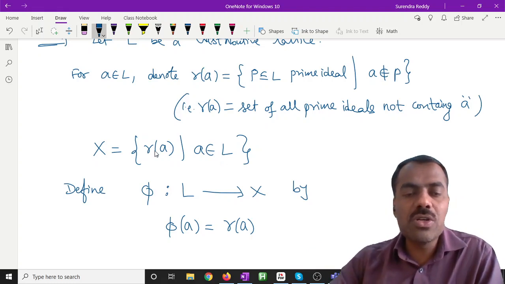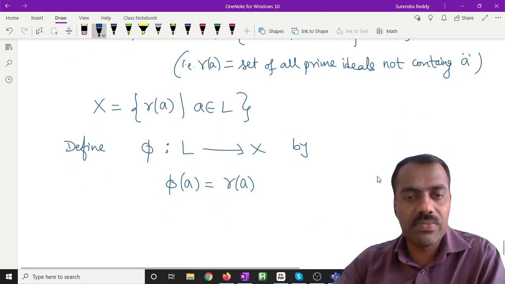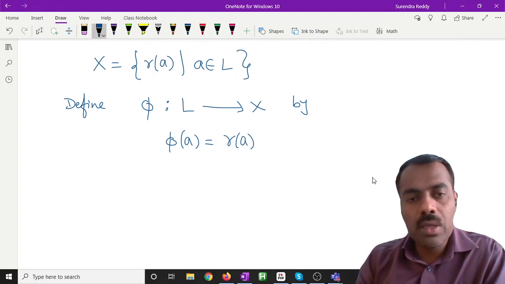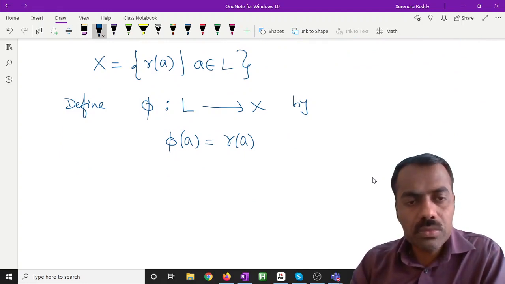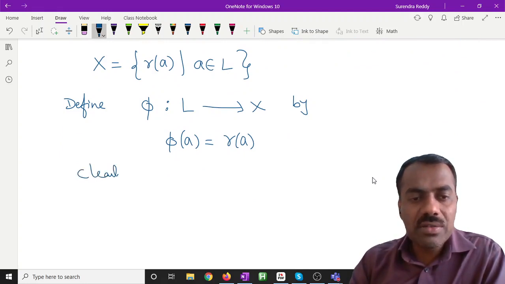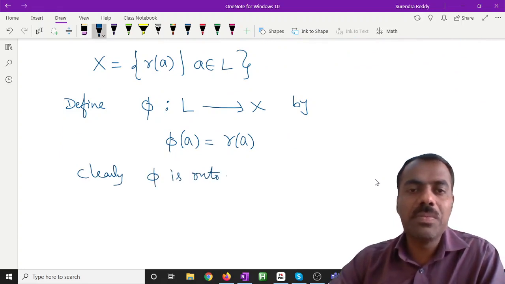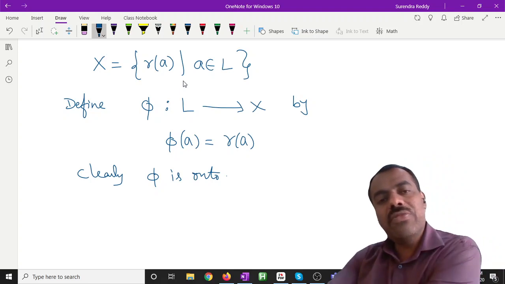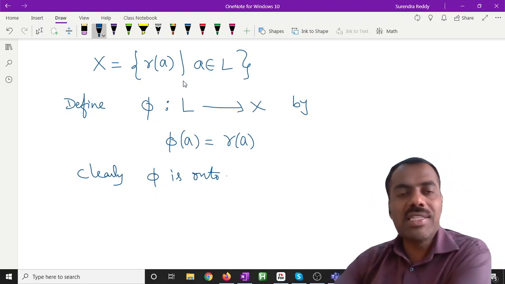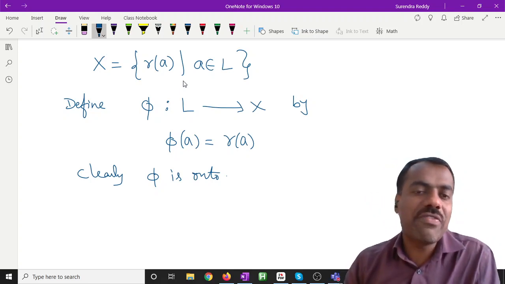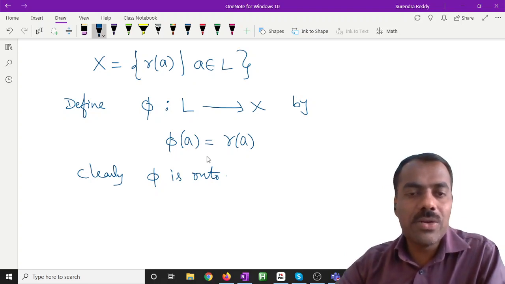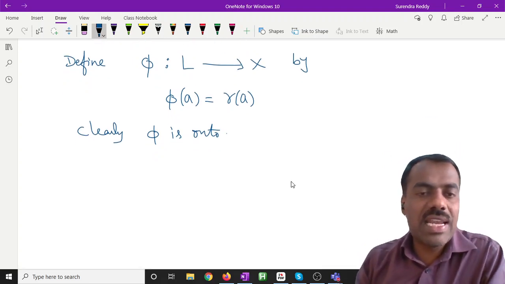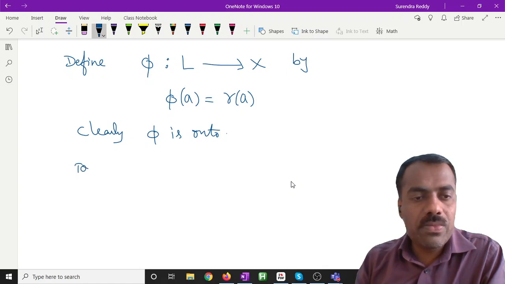That means it should be closed under union and intersection, right? So clearly this phi is onto. Why is phi onto? Because X contains all such elements R of A where A is coming from L. So clearly it is onto.